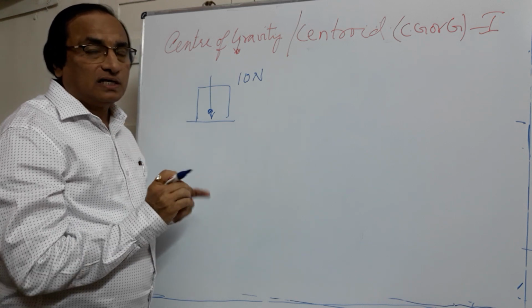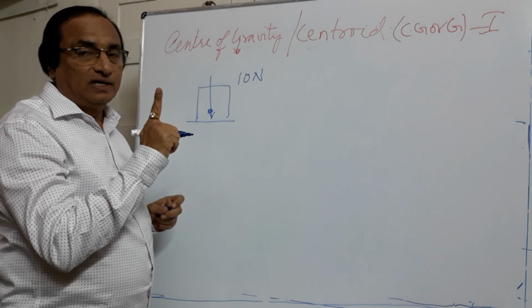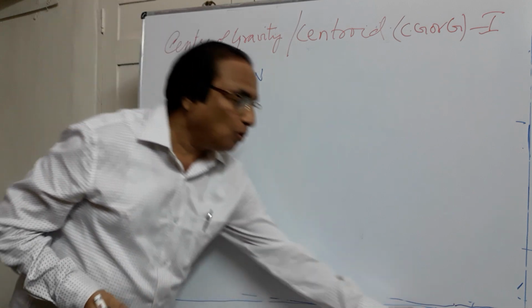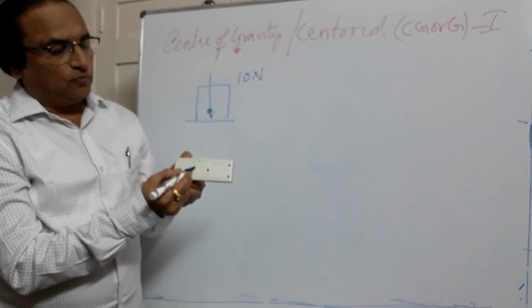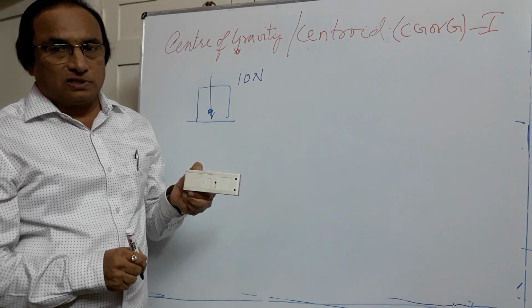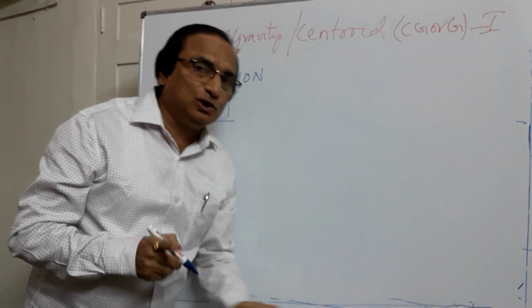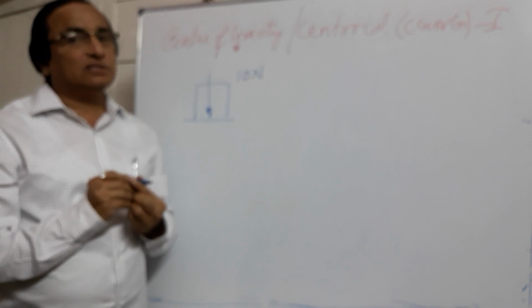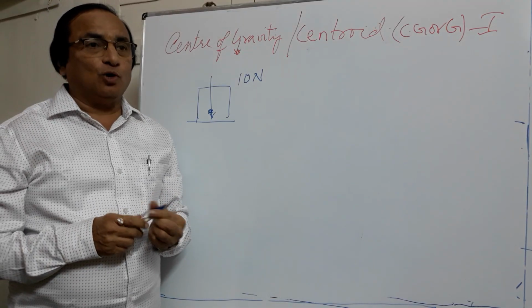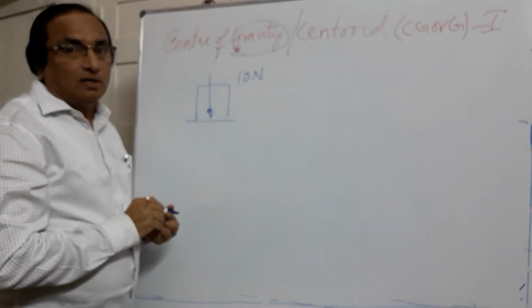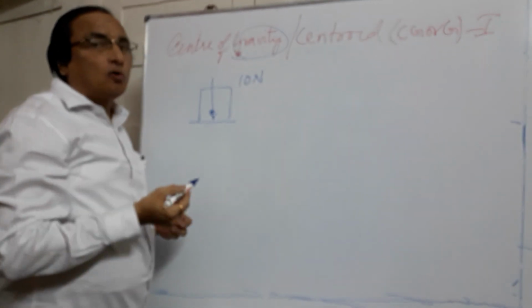And in all the cases there is only one center of gravity and it will remain the same for any position of the body. Suppose the body is horizontal, its weight will be acting through the centroid, vertically downwards. If I keep it like this, it will be acting through the same point. If I keep it like this, it will be through the same point. So for any position of the body, there is only one center of gravity. So center of gravity is a point where the whole weight of the body is acting. Here the gravity indicates the weight of the body. We abbreviate it as CG or only G.